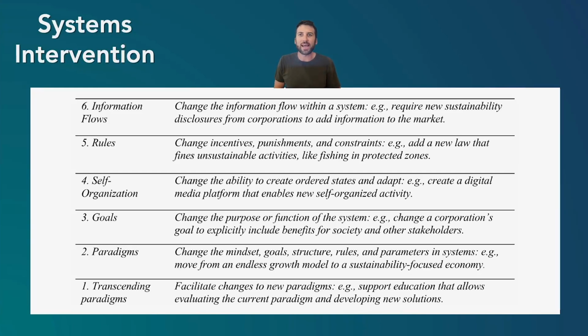So one example of this is, what are the goals of a corporation? Is it, in one view, maybe to maximize profits for shareholders? Or another view could be to maximize benefits for society and larger stakeholders. And those two different goals have radically different outcomes. So it's important to note that changing these underlying goals can create a whole different effect on the system.